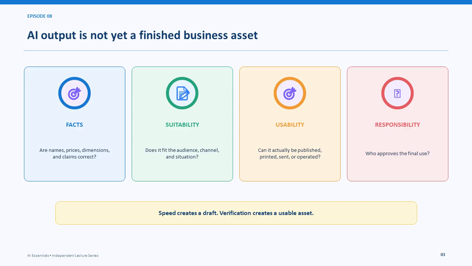AI output is not yet a finished asset. Confirm the facts, decide whether it suits the audience and channel, test whether it is usable, and identify who accepts responsibility. Speed creates a draft, verification creates something suitable for real work.